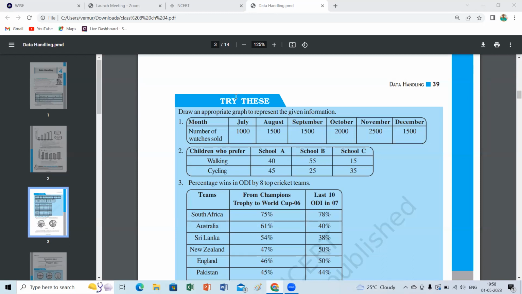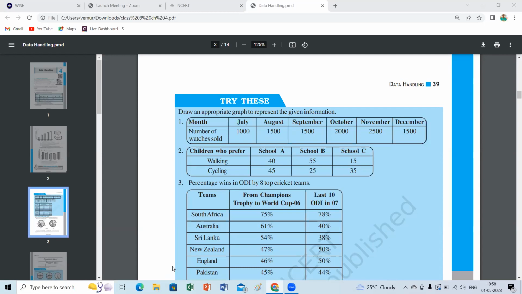Once you're able to do that, the second one. Which one is it? Is it a bar graph or a double bar graph based on the data? Double bar graph. What is the title? Comparison of the number of people who prefer walking and cycling to school. Children who prefer walking and cycling to school.